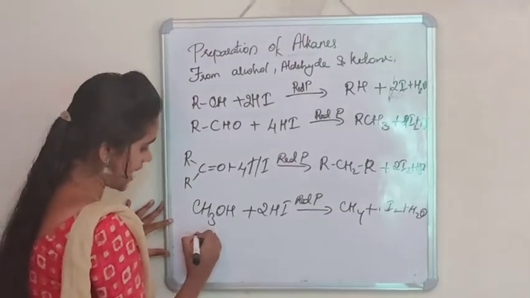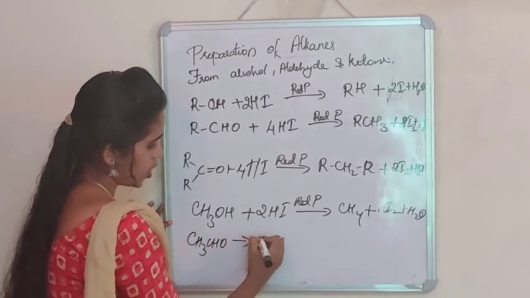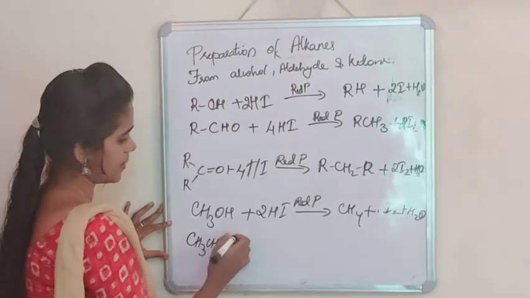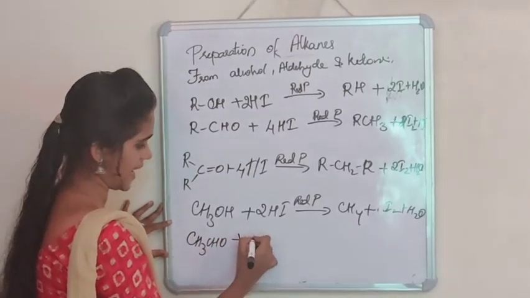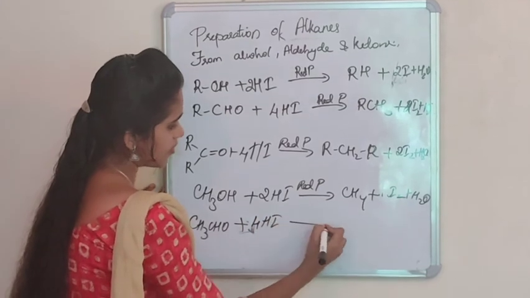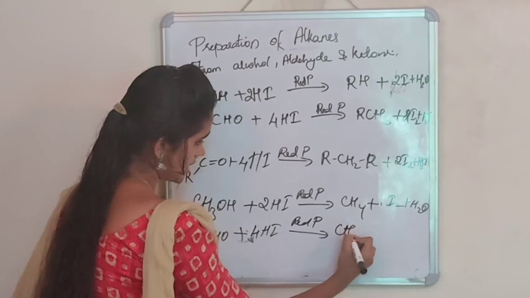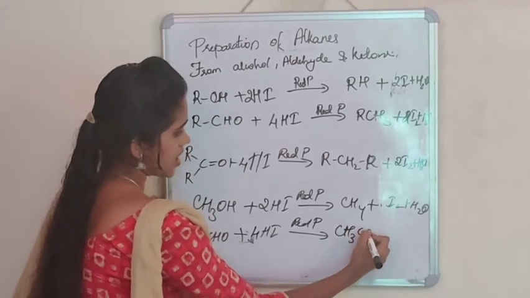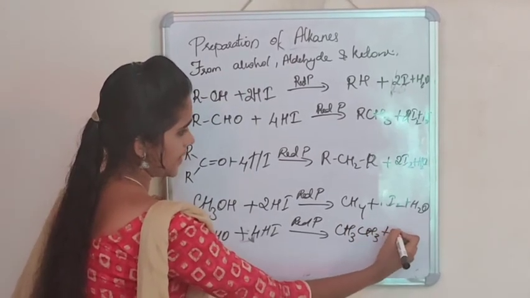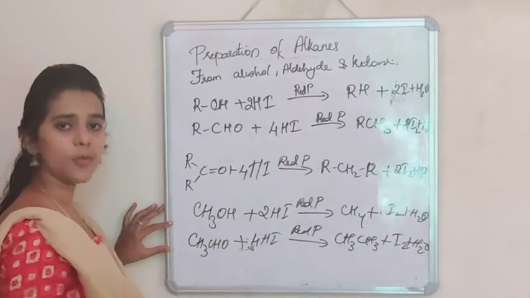Now let's consider the case of CH3CHO reacting with a mixture of hydroiodic acid with red phosphorus to give CH3CH3 plus I2 with the liberation of water molecule.